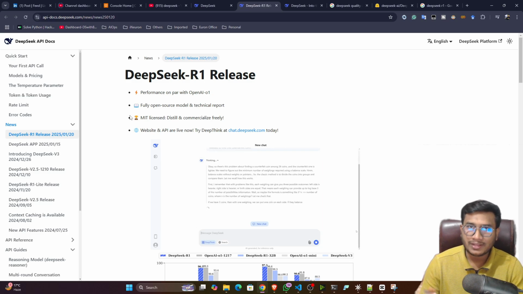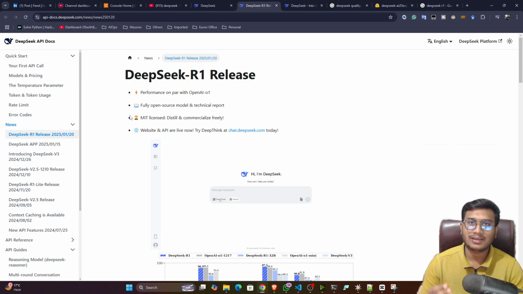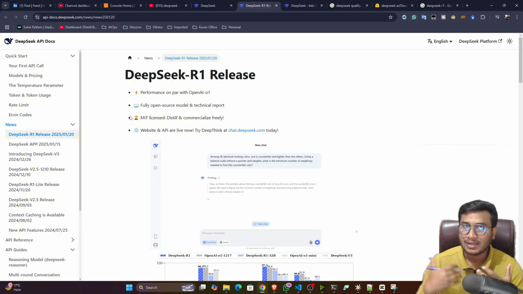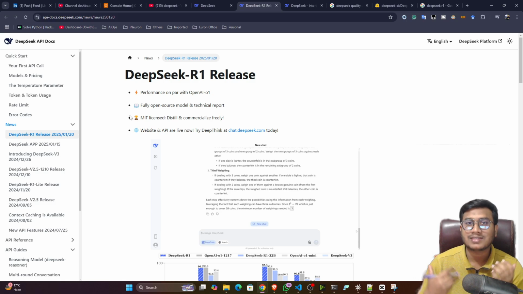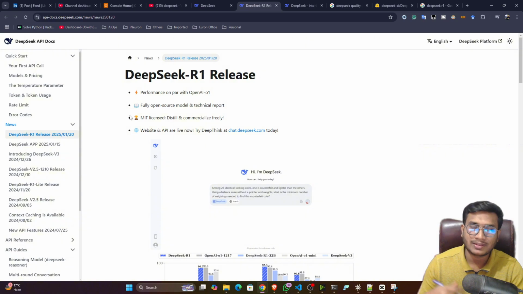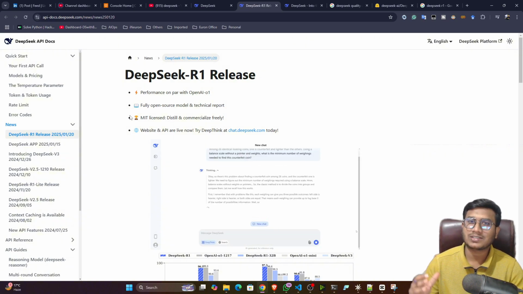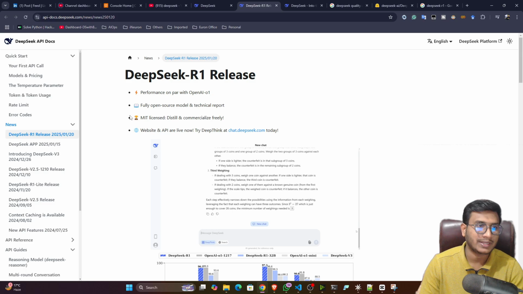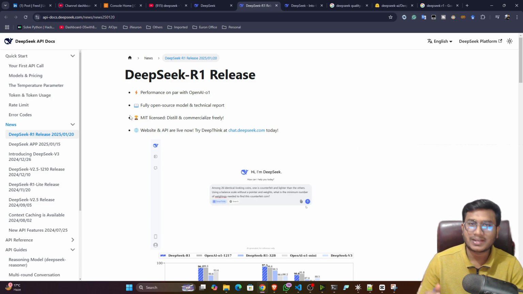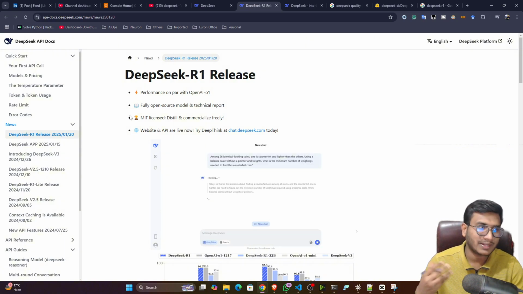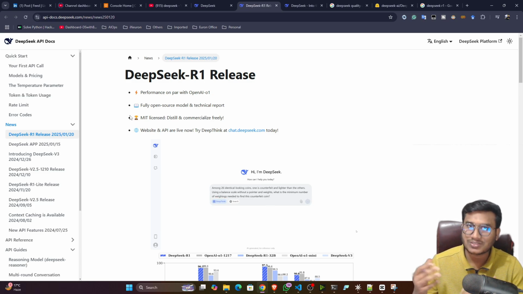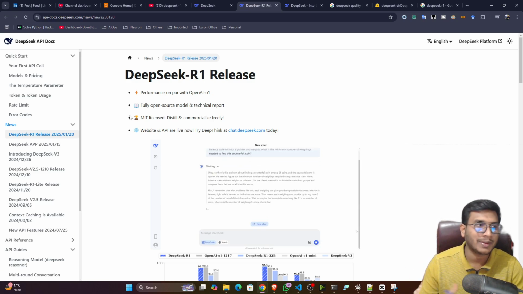And another thing, I think you already know that this model was trained with very little money, I think less than $6 million. But on the other hand, OpenAI or any other Google model, they have spent billions of dollars to train these kinds of large language models. But right now, DeepSeek is saying they spent less than $6 million to build the entire model. So this is amazing. That's why currently lots of stocks are down, like Nvidia's stocks and OpenAI stocks.